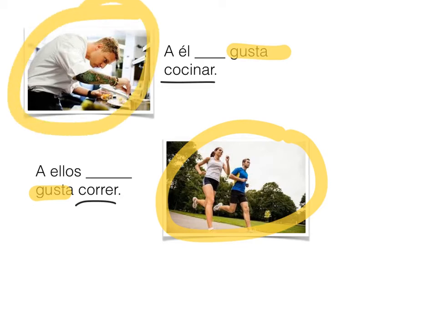So we want to get the correct indirect object pronoun that corresponds to a él. As we remembered in the last slide, they're me, te, le, nos, os, les. Me, te, le, nos, os, les. And the answer is going to be a él le gusta cocinar. A ellos les gusta correr. The les corresponds to ellos, the le corresponds to él. The verb, the action, controls the other verb, gustar.